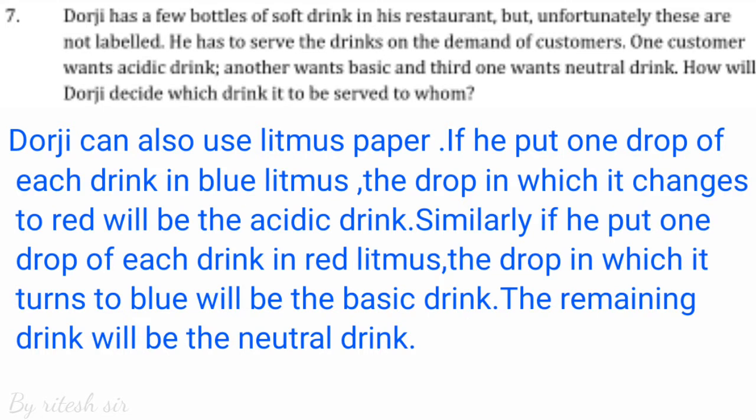There is also another method. Dorji can also use litmus paper. If he puts one drop of each drink on blue litmus, the drop in which it changes to red will be the acidic drink. Similarly, if he puts one drop of each drink on red litmus, the drink in which it turns to blue will be the basic drink, and the remaining drink will be the neutral drink.